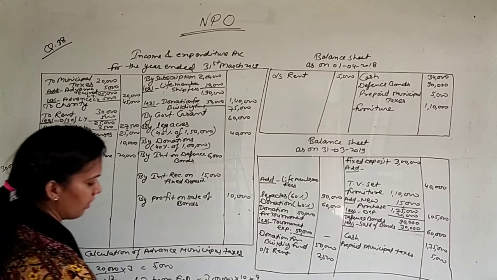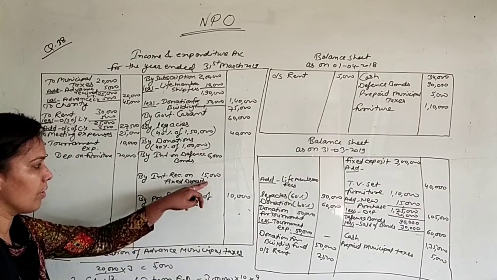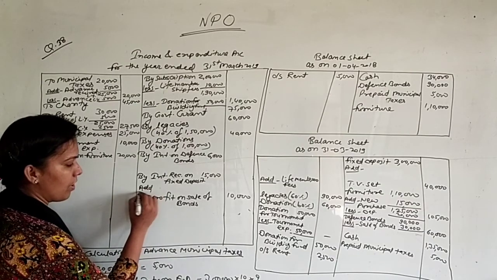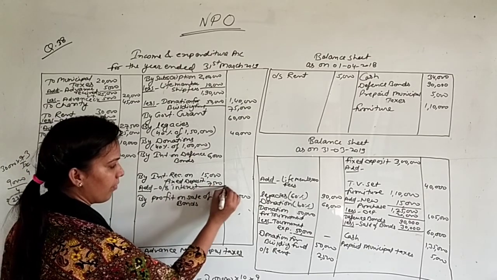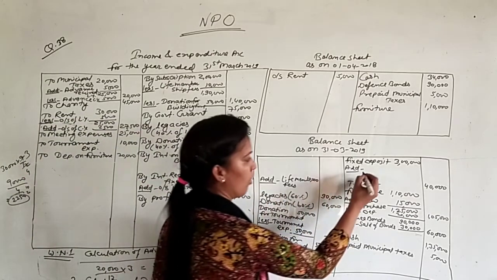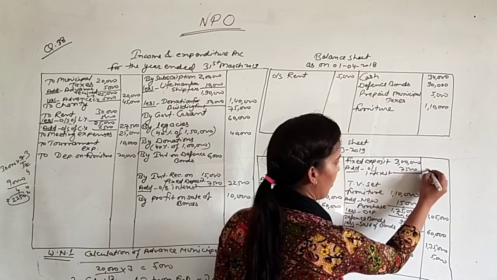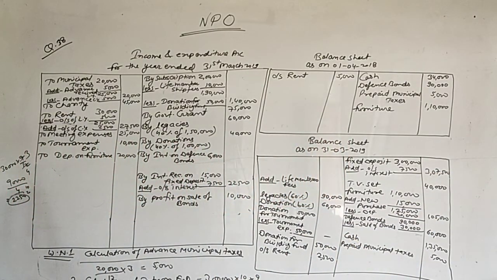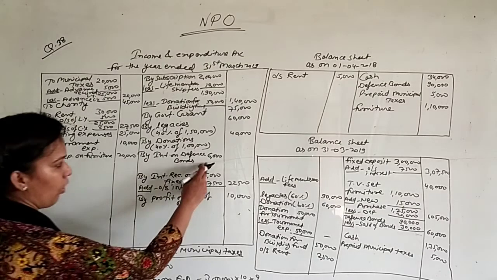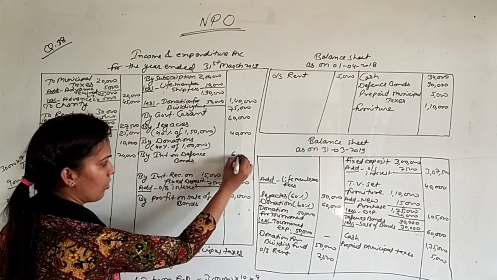22,500. This is the total interest on fixed deposit. Out of 22,500 you have received 15,000. It means outstanding interest is 7,500. This outstanding will also be added here. Outstanding interest 7,500. So it is 3,07,500. Yes. Interest on defense bond, we wrote here in the inner column. There is no additional information regarding this, so just write in the outer column.